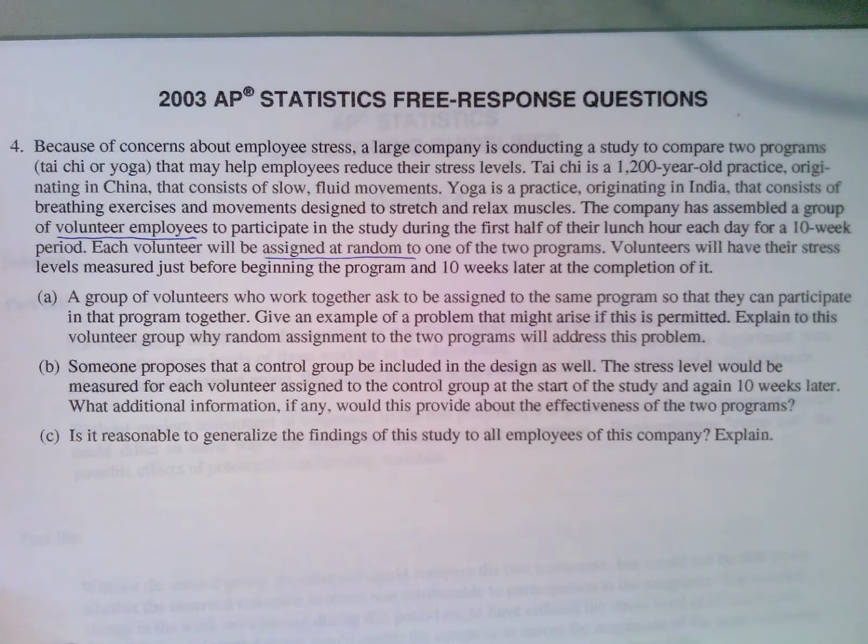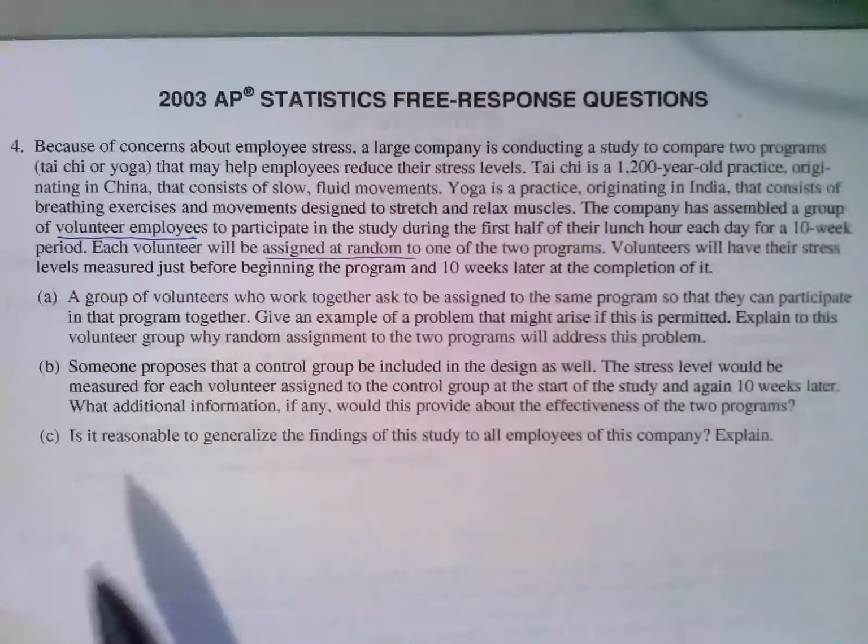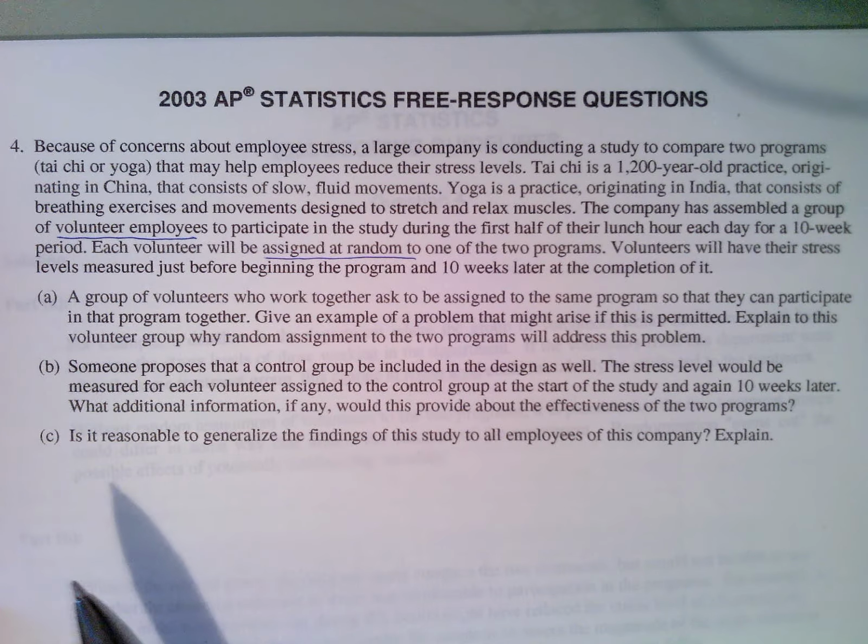So that's a great thing to do, to lay that down. It lays a foundation of what you expect, or what the average change is before Tai Chi or yoga. So it's laying down a base value. So very important, right? So that's what you would talk about. The main thing is that it measures that base level, and you're comparing Tai Chi and yoga to that base level. It takes care of any extra confounding.